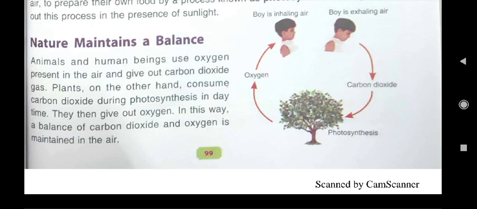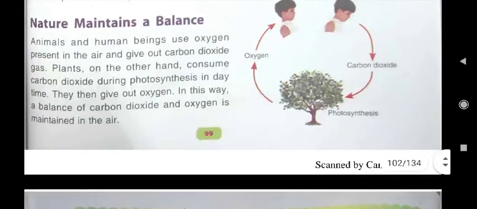How does nature maintain balance? We inhale oxygen gas. That oxygen gas is provided to us by plants, and we exhale carbon dioxide gas, and that carbon dioxide gas is used by plants in the process of photosynthesis. You all must know the process of photosynthesis, in which plants make their own food.